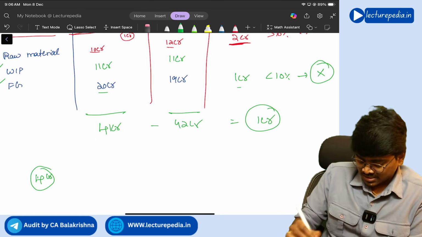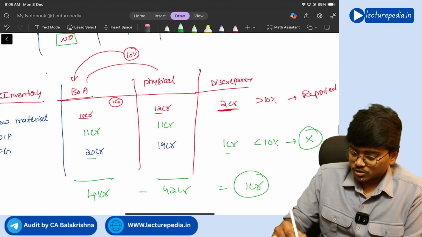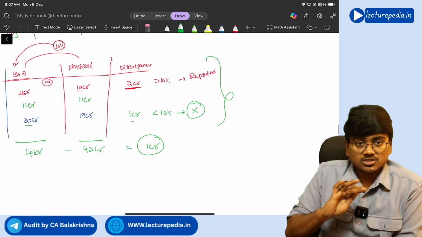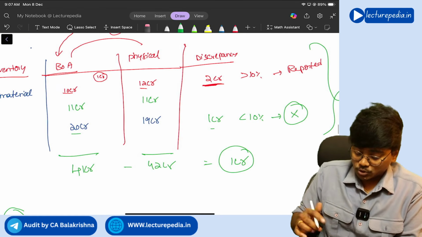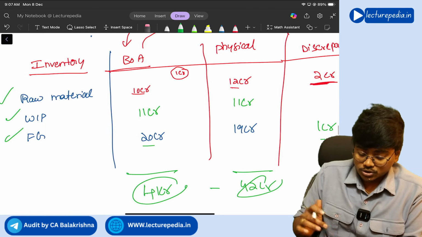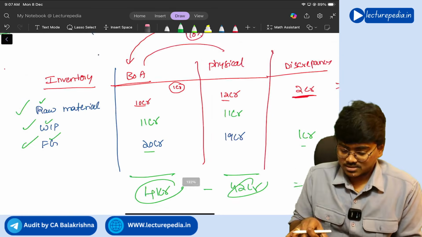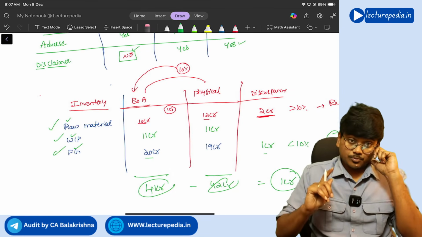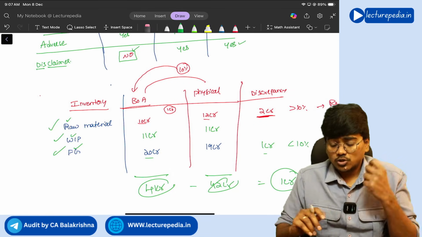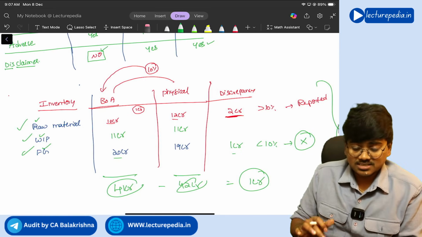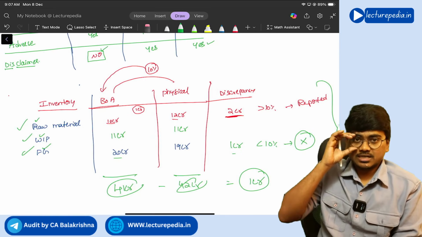This 1 crore is less than 10%, so we should not report. No, like that you should not see. Okay, you should not see total wise, you should see class wise. Understanding? Yes. So this is the important point under clause 2. They haven't tested on this point, they might test you. Clear?